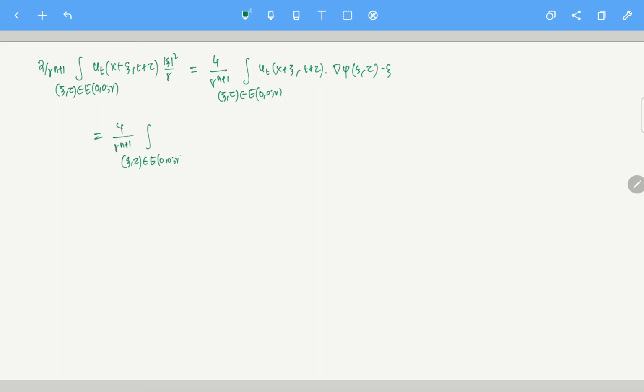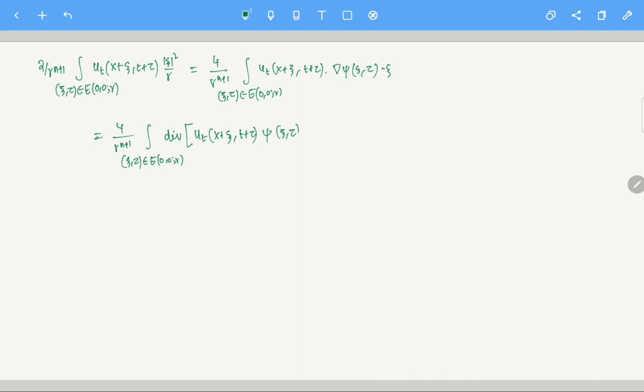See, u solves the heat equation, right? So u_t equals Laplacian u at that point. We don't have to use that. What I am going to do is use a different property here. So let's say divergence of u_t at x plus xi, t plus tau. Let me write it and then I will explain why I am writing it like this.